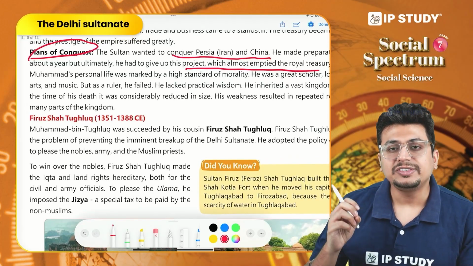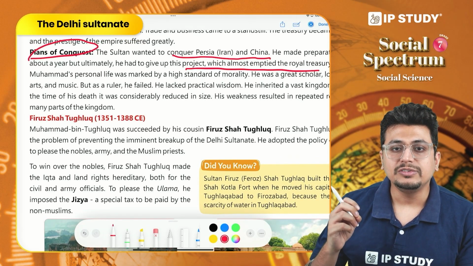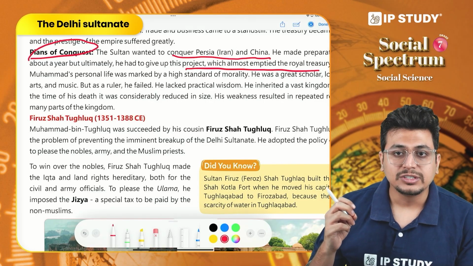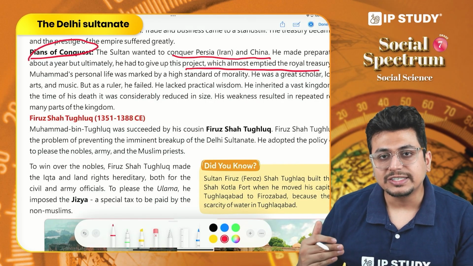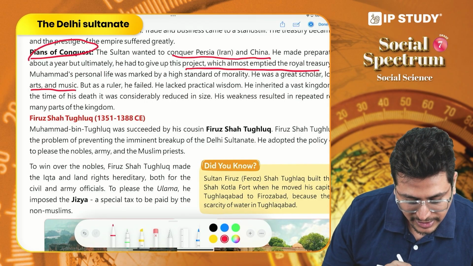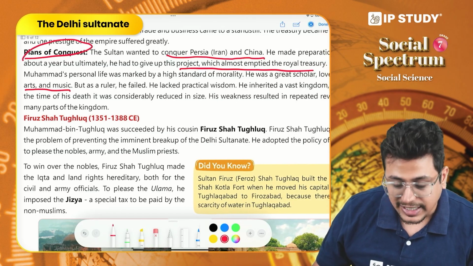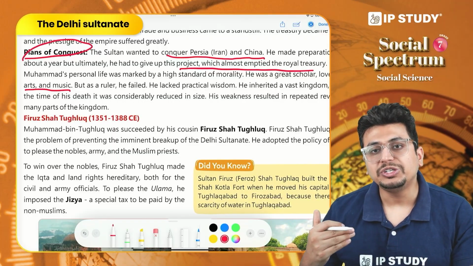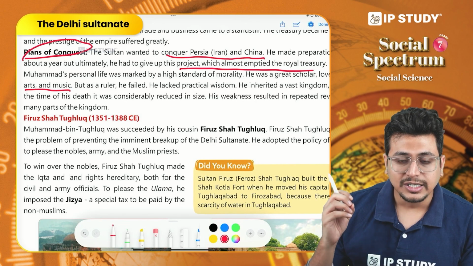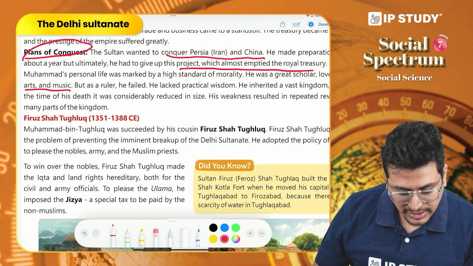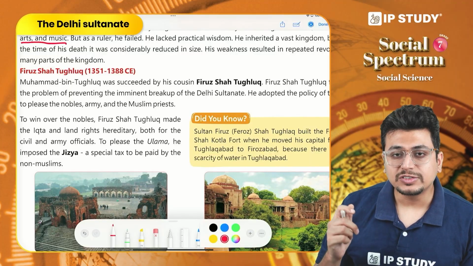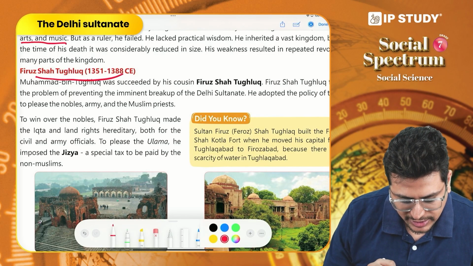So even if we see that as a ruler he was of very high morals, he did a lot, he wanted to fix a lot of things in his kingdom. He also patronized art and music, but we see that as an administrator he was perhaps too ambitious, maybe too far ahead of his time, if we take the example of token currency, and that is why he failed in that regard. Now Muhammad bin Tughlaq was replaced by his cousin Firoz Shah Tughlaq.